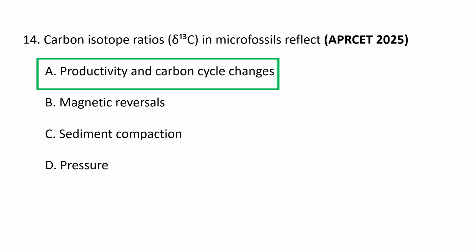Carbon isotope ratios delta C13 in microfossils reflect past environmental conditions and biological processes, including the isotopic composition of ancient water or atmosphere, the types of photosynthesis used by the organisms, and the extent of organic matter burial and remineralization. So carbon isotope ratios delta C13 in microfossils reflect productivity and carbon cycle changes.